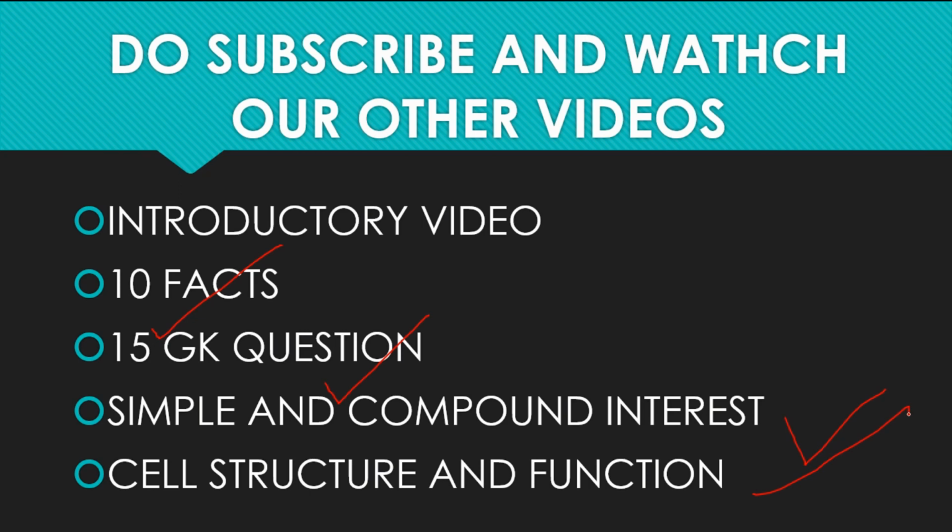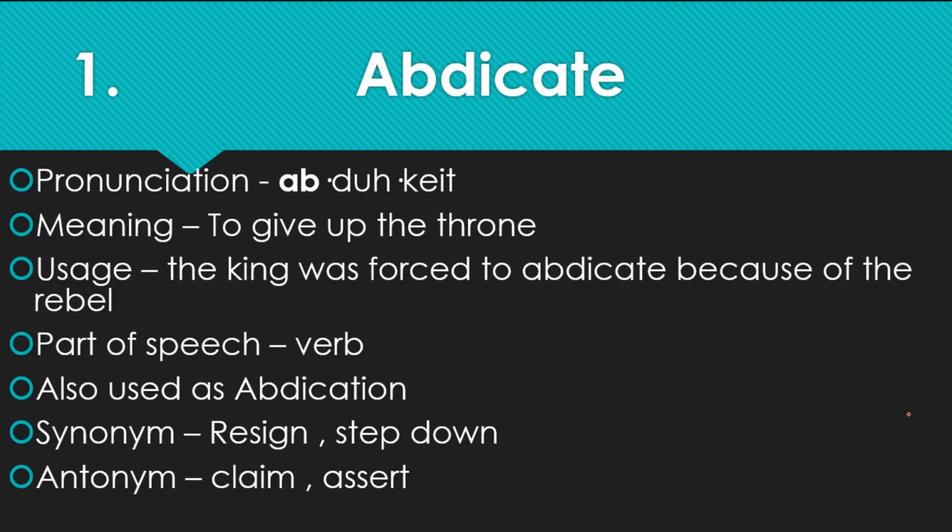So let's start. The first word is abdicate. Its meaning is to give up the throne. Its usage in a sentence can be: the king was forced to abdicate because of the rebels. Part of speech is verb. Verb means action words, also used as abdication. Synonym can be resign or step down, and antonym can be reclaim or assert. The meaning of synonym is similar meaning words, and the meaning of antonym is opposite meaning words.